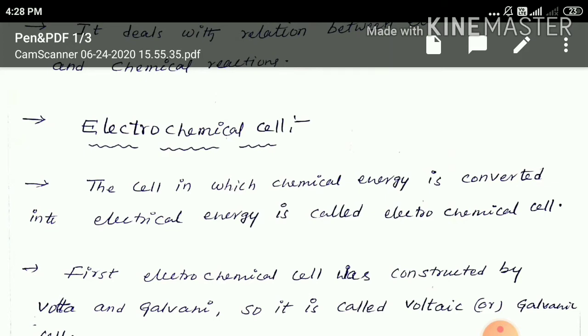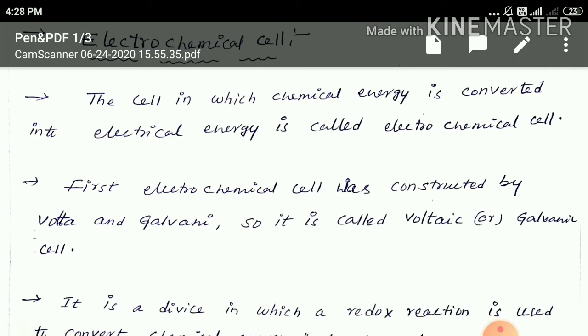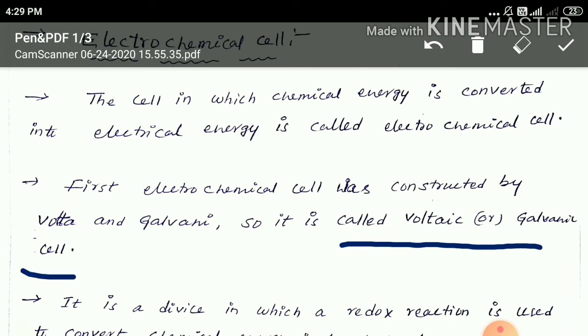This electrochemical cell was first constructed by Volta and Galvani. So it is called a galvanic cell or voltaic cell.